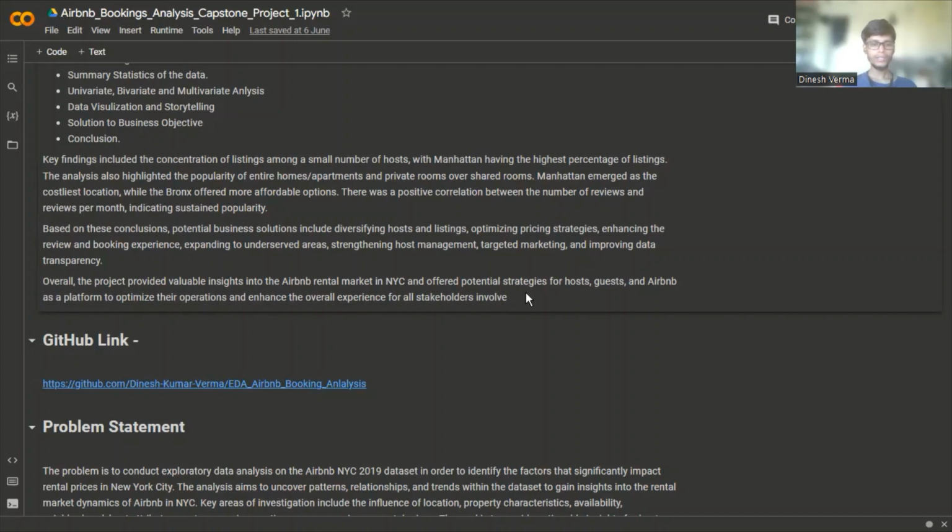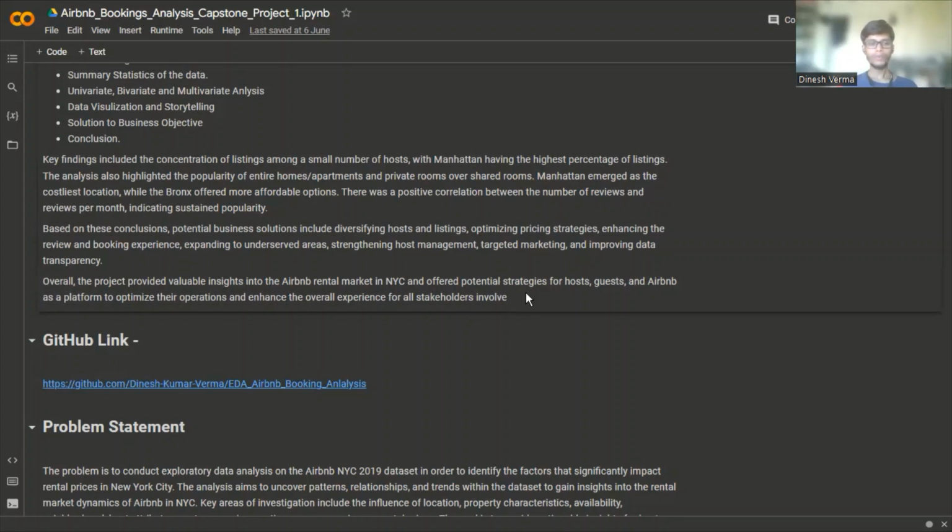Based on these conclusions, potential business solutions include diversifying hosts and listings, optimizing pricing strategies, enhancing the review and booking experience, expanding to unreserved areas, strengthening host management, targeted marketing, and improving data transparency.